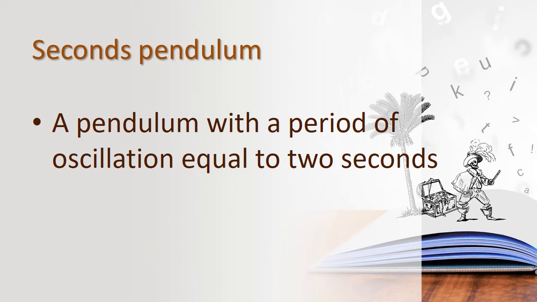Seconds pendulum means a pendulum with a period of oscillation equal to 2 seconds. You are just considering the period of oscillation for 2 seconds. That is called seconds pendulum. Okay, children, have you all understood?